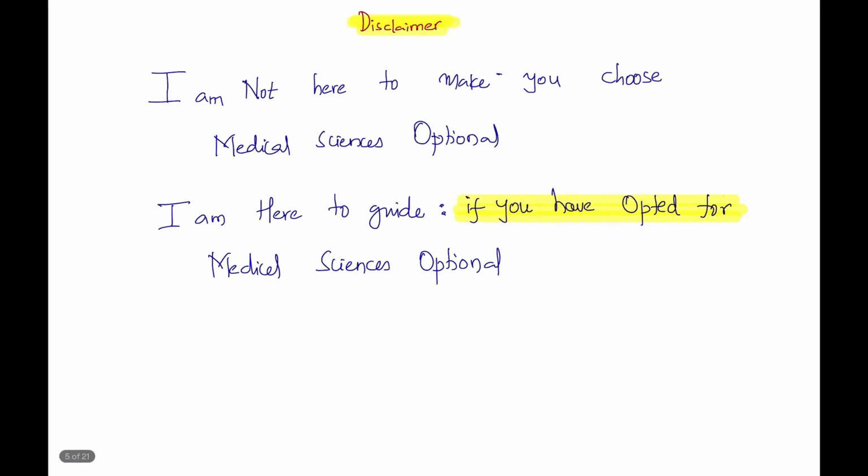Now, next disclaimer. I have tried to give you 3 important points for beginners from a medical science background, or doctors per se, even if you're not opting for medical science. The first thing is, focus on CSAT. Many students are struggling there. The second important thing is, prepare for the personality test from the initial part of your learning itself. In medical college itself, transform the platform into exploring more, broadening your horizon. And the third important thing is, optional requires 30% of your learning time. These are the 3 take homes.